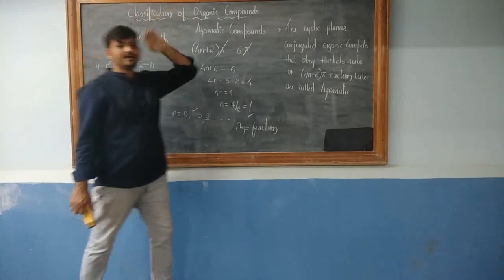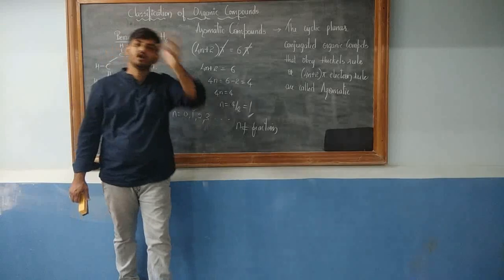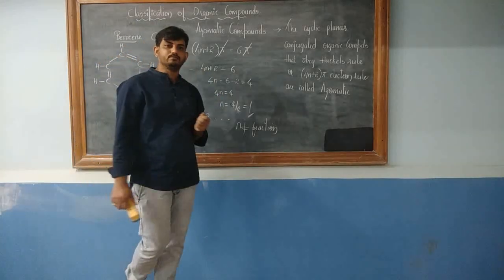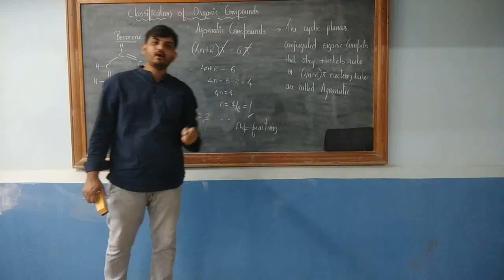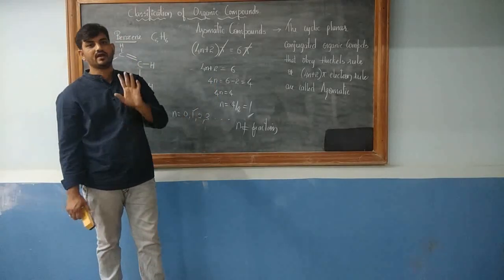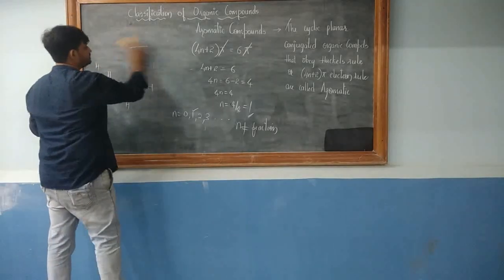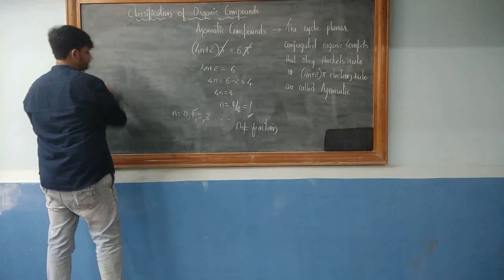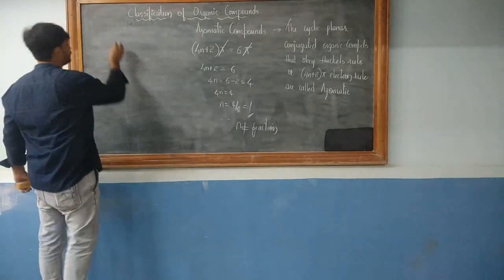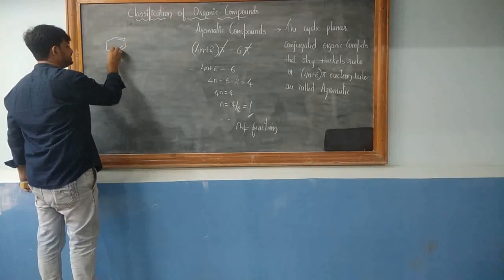Further, the aromatic compound or carbocyclic aromatic compound was classified into benzenoid and non-benzenoid. So what is a benzenoid aromatic compound? Aromatic compounds that contain at least one benzene ring are called benzenoid aromatics. For example, I have got a compound. This is definitely benzene.